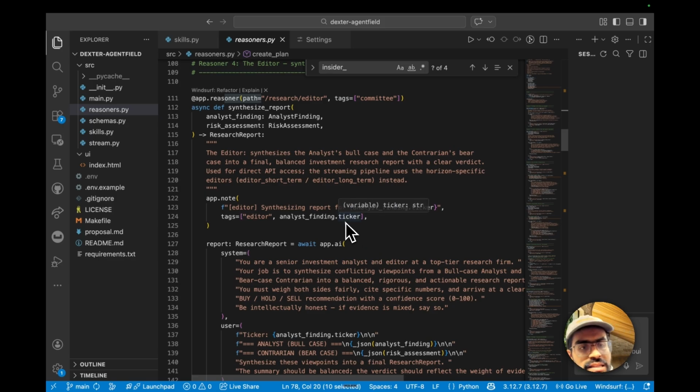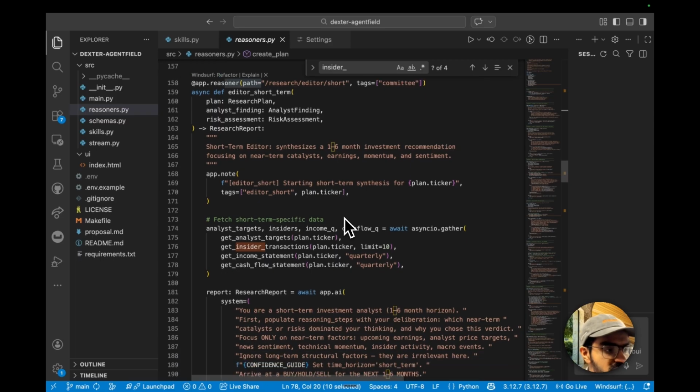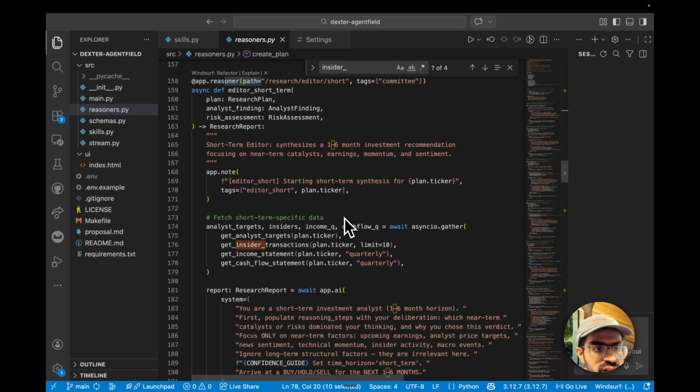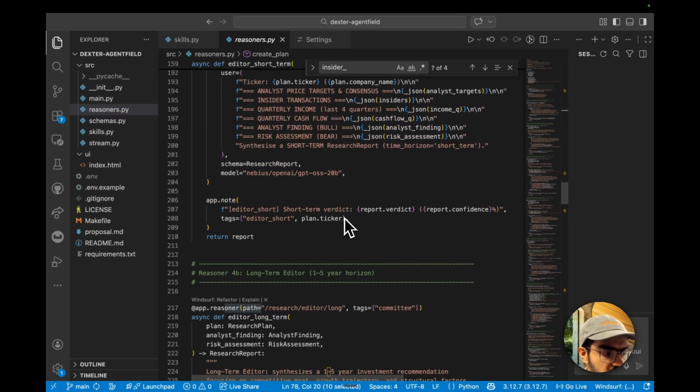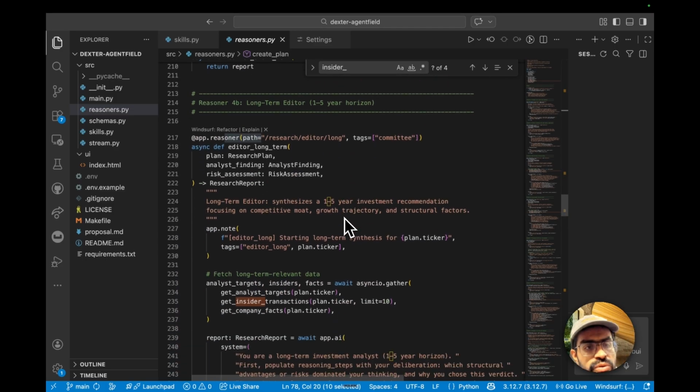So for example, in the case of synthesize report, it is a single generic editor. Next is editor short term. This will use the app.ai with instructions to get the quarterly income flow, targets or insiders. Similarly, we will have the editor long term, which will use the same inputs, but it gathers the company facts and targets for a longer duration, and we'll use another model here.